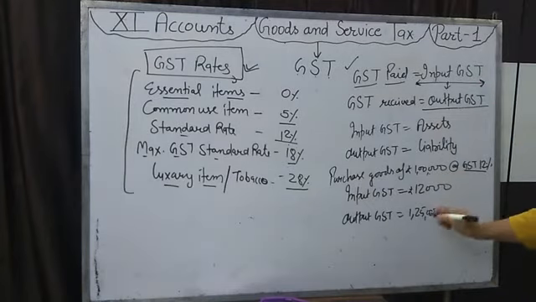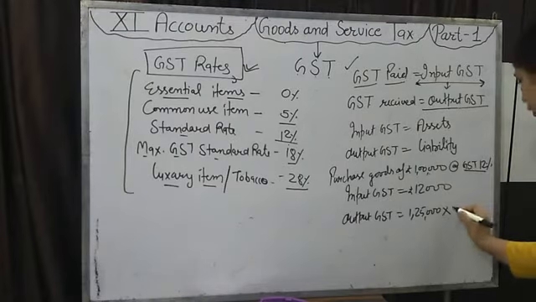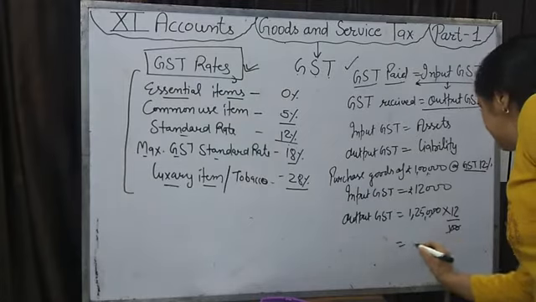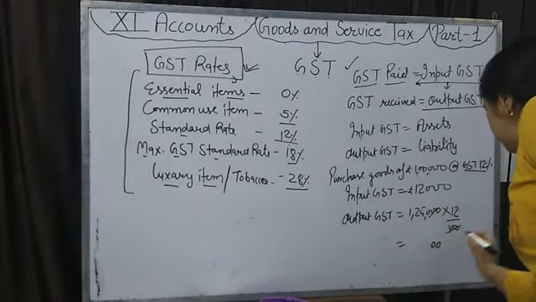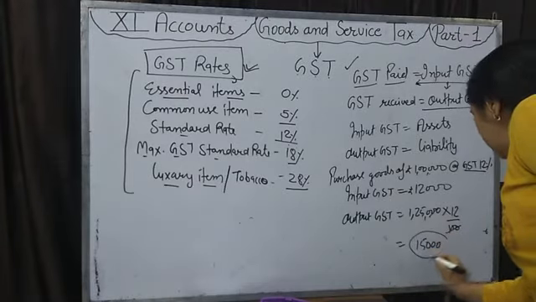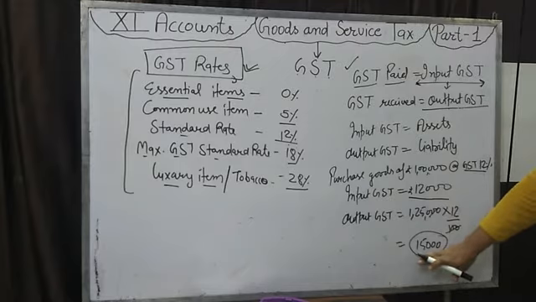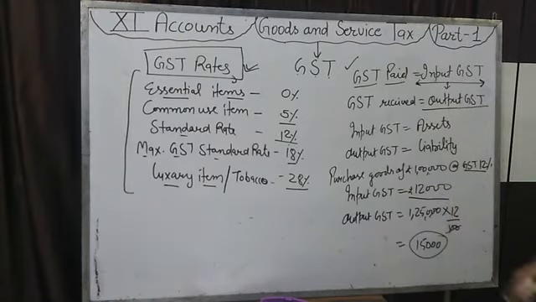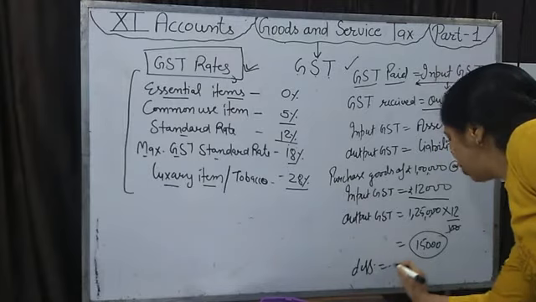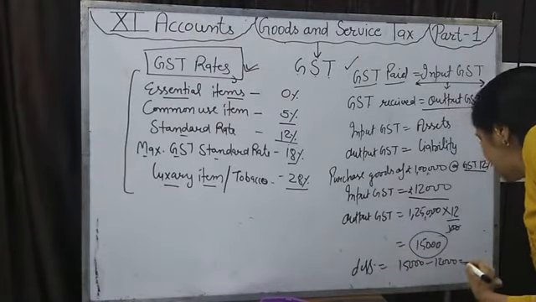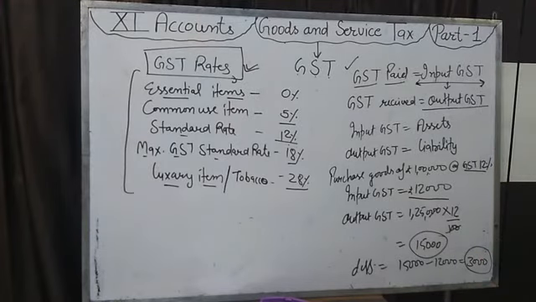The rate remains the same, 12%, so 15,000 GST will be collected by the businessman from the customer. The businessman deposits to the government the difference of output and input GST, that is output GST minus input GST. That 3,000 will be deposited by the businessman to the government.